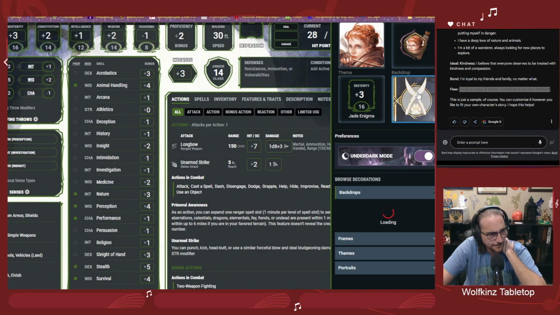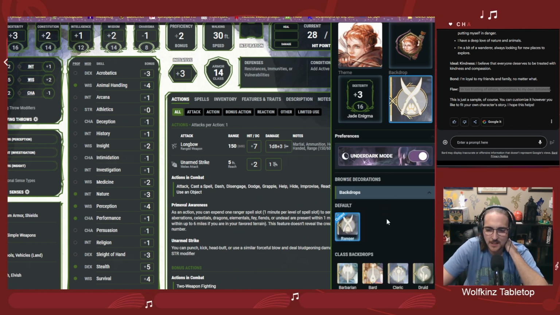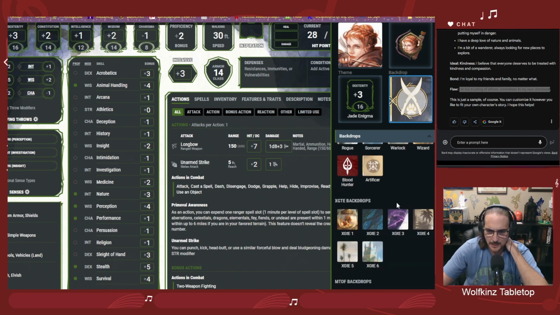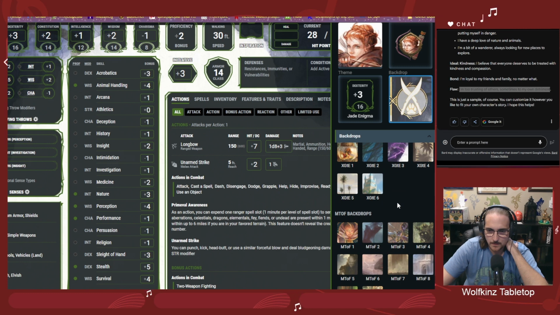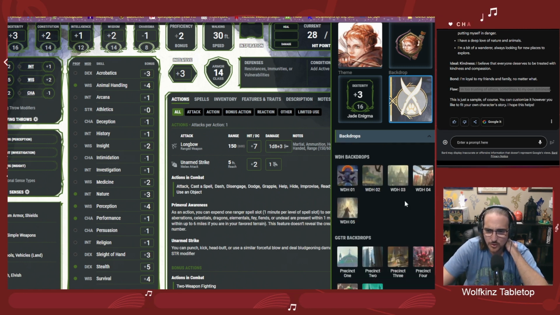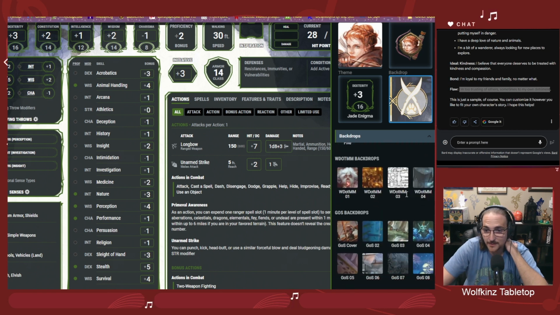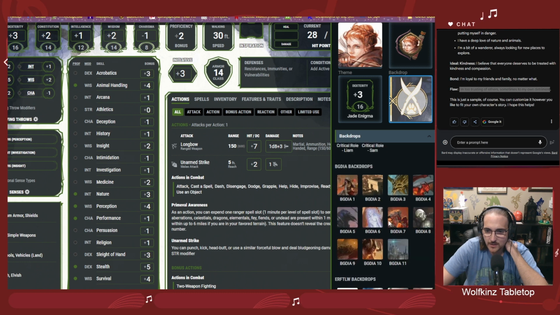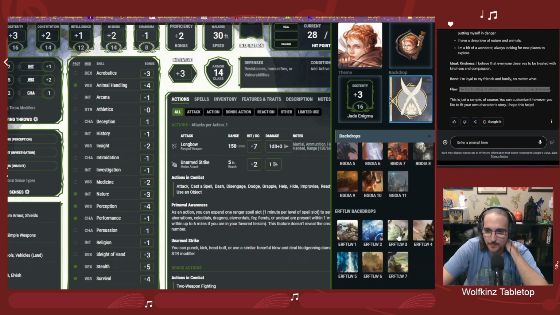And then finally, the backdrop. This is my favorite part because this lets you bring in some actual uniqueness to the character. So this is where we can try to find, maybe there's a wolf here too, or something along those lines. Definitely looking for something with a forest type background.